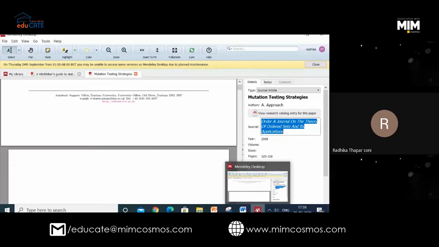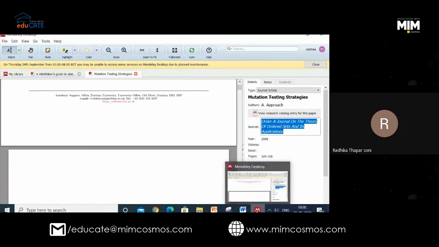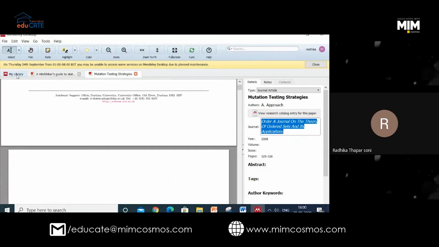Let me repeat again. Whenever you are working in your Mendeley, you should naturally have an internet connection first of all. Secondly, it is a cloud-based tool. There is so much more to tell you. First, look here. You have opened your Word file. You have opened your Mendeley. Done.